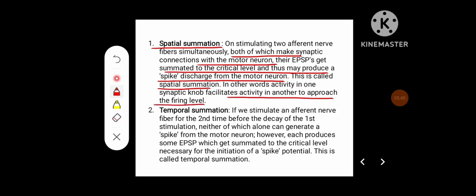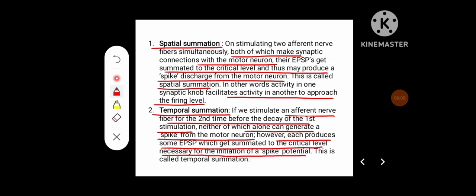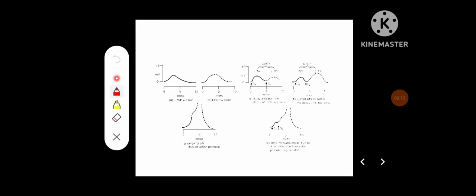Temporal summation. If we stimulate an afferent nerve for the second time before the decay of the first stimulation, neither of which alone can generate a spike from the motor neuron, however, each produces some EPSP which gets summated to the critical level necessary for the initiation of spike potential, and this is called temporal summation. This is a diagram showing the spatial summation and the temporal summation.